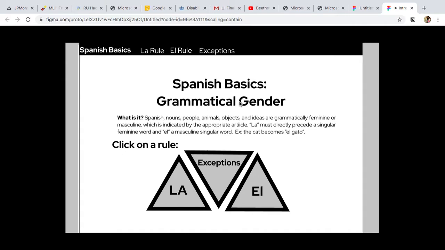Okay, so I would see the site and I'm like, oh, okay. Spanish basics, grammatical gender, what is it? Spanish nouns, people, animals, objects, and ideas are grammatically feminine or masculine, indicated by the appropriate article. La must directly precede a singular feminine word and el a masculine singular word. Example, the cat becomes el gato. So I'd probably go with this one.